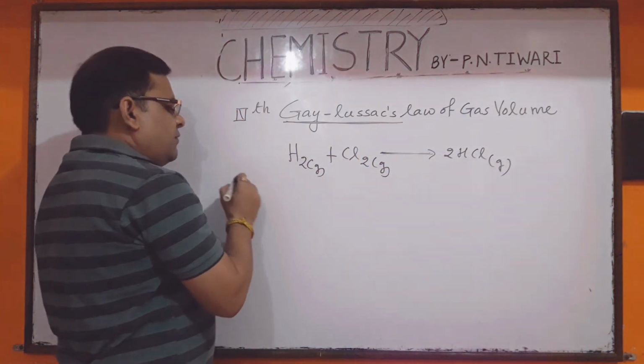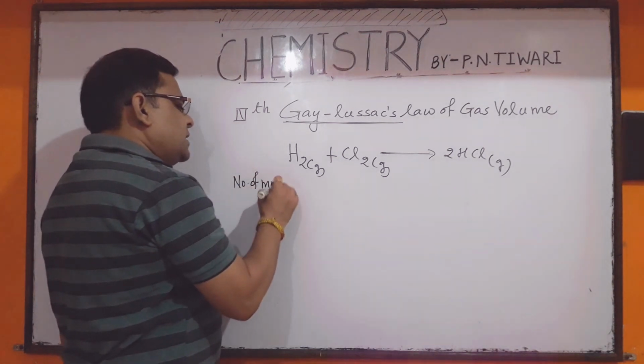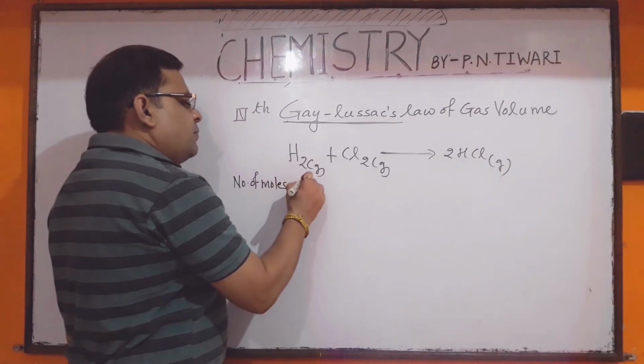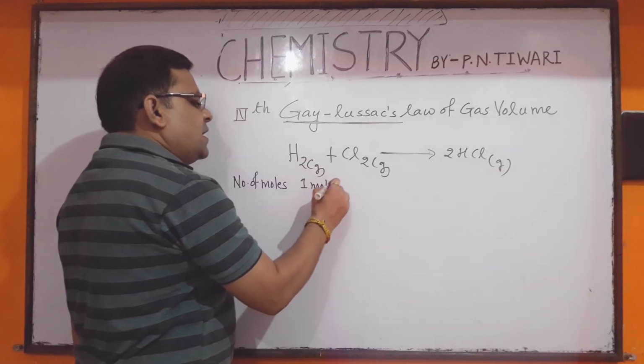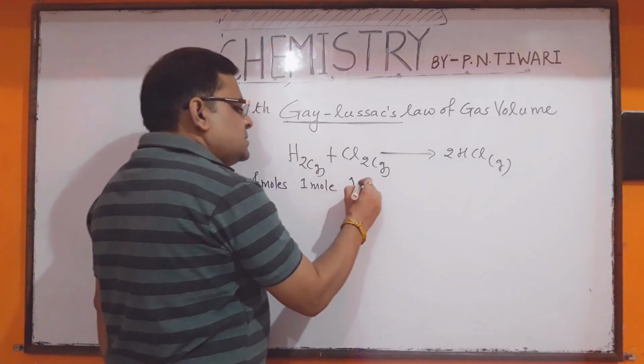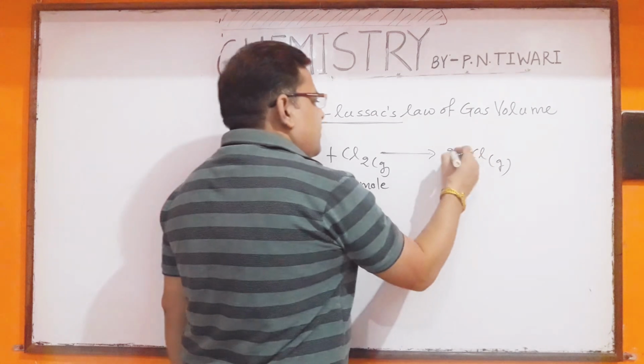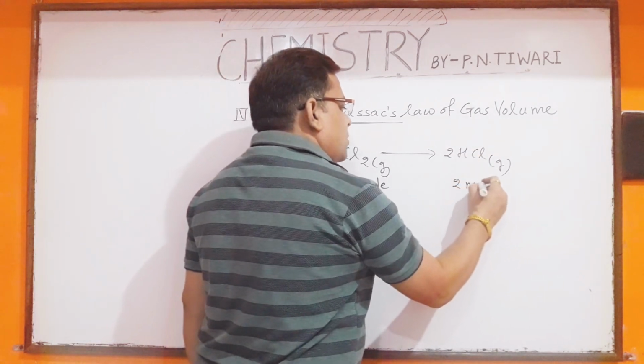What is the number of moles of hydrogen gas in this reaction? The number of moles of hydrogen gas in this reaction is 1 mole. It has only one molecule. And what is the number of moles of chlorine gas? It has one molecule, so it has 1 mole. And the number of moles of HCl gas is 2 moles.